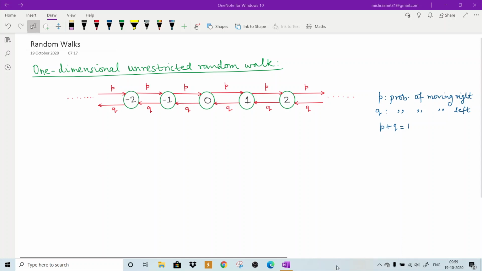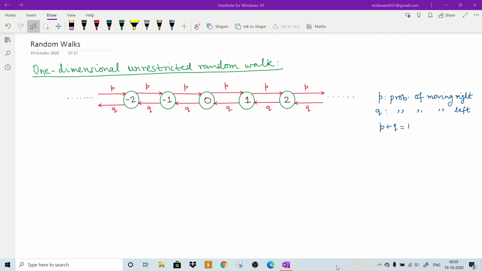Welcome to lecture 12 on stochastic processes. In this lecture, I will discuss two examples of recurrent Markov chains. Both examples are related to random walks. So, first I start with the one dimensional unrestricted random walk.